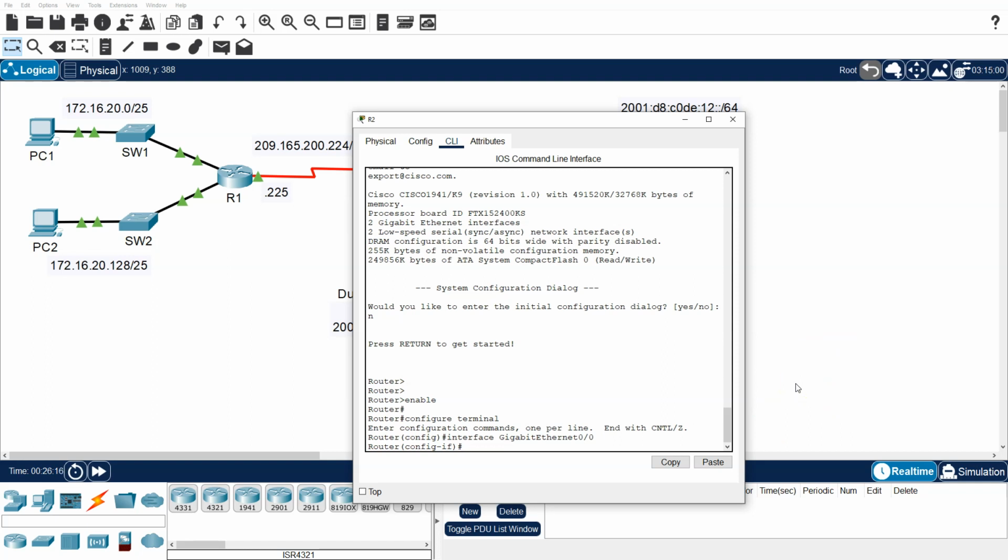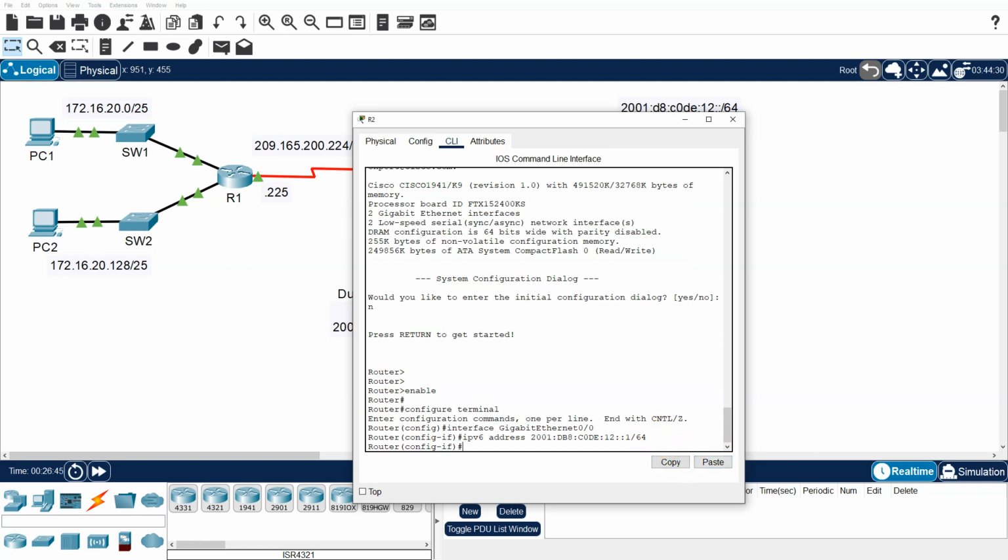So we're going to go ahead and enter the IP address for this, and I'm just going to do ipv6 address, and then I'm just going to copy the information here and paste it in. I have to use the paste button, and this is a /64 address, and press enter.